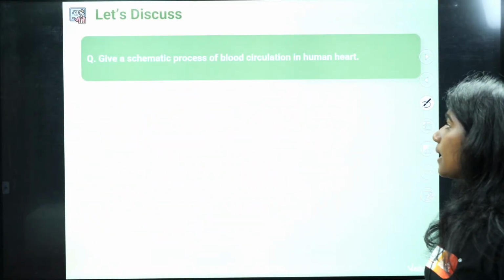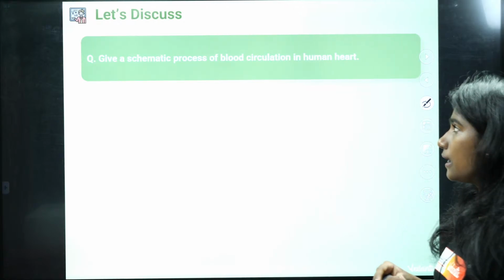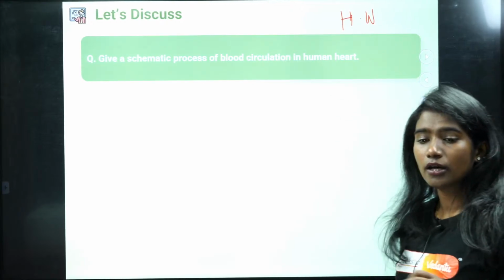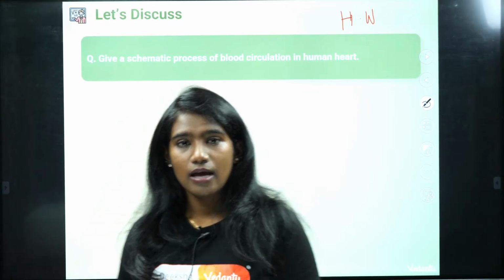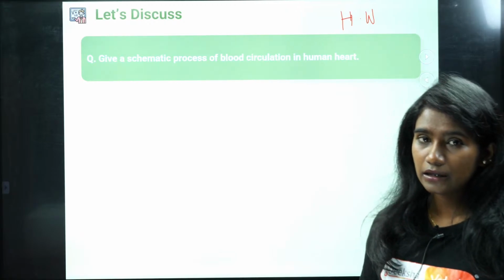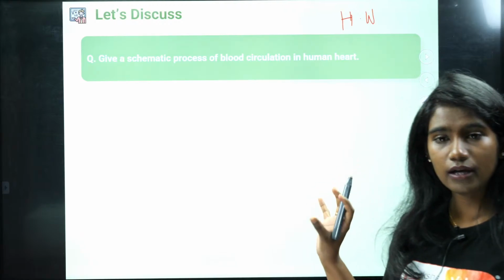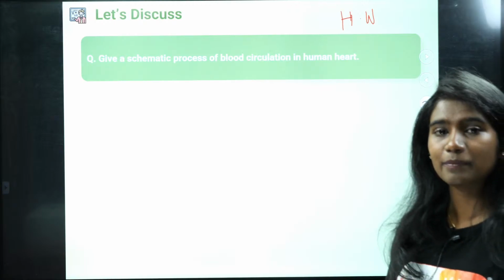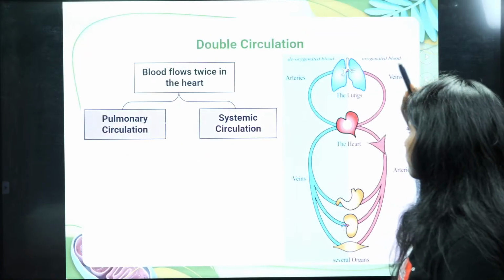So give a schematic process of blood circulation in human heart. This is a homework question for you all. You can write it on a sheet and send a picture of that, or you can upload it. You can send it in the Telegram channel, or you can even mail us. I'll check your schematic representation of the blood circulation in the human heart. You can write it on a sheet of paper and send it to us. I'll check it. Okay, fine.